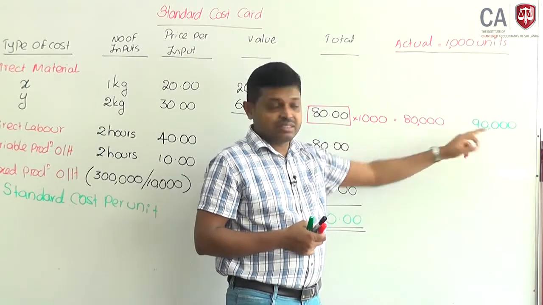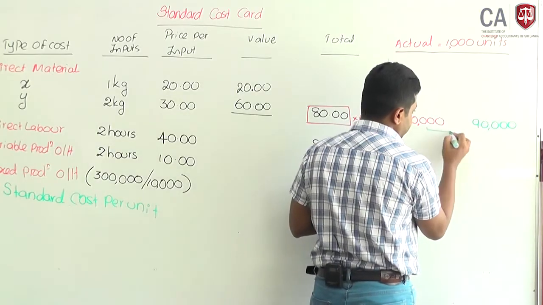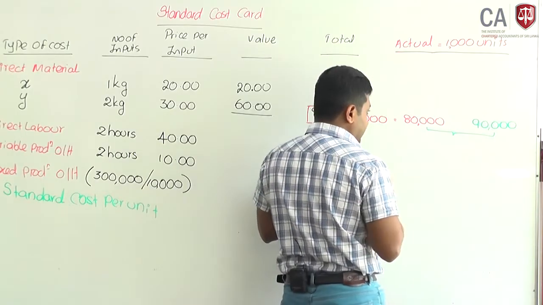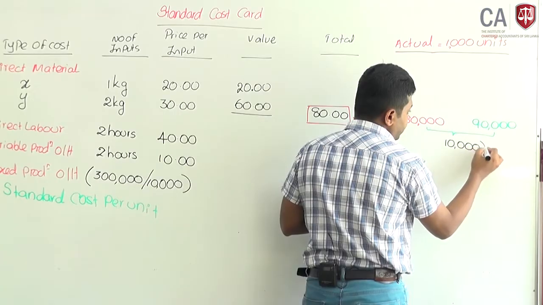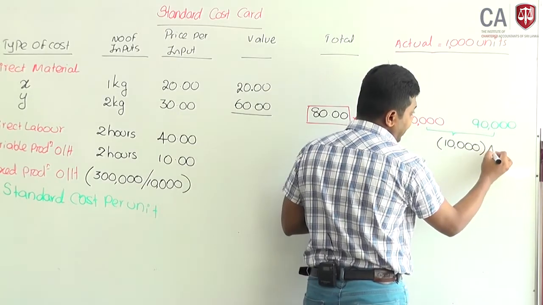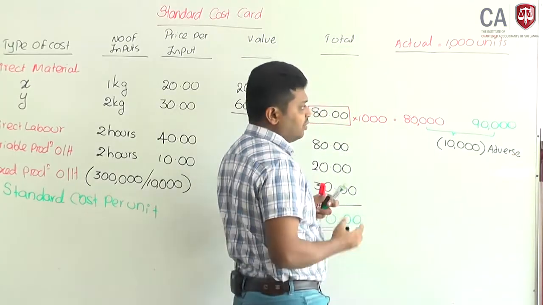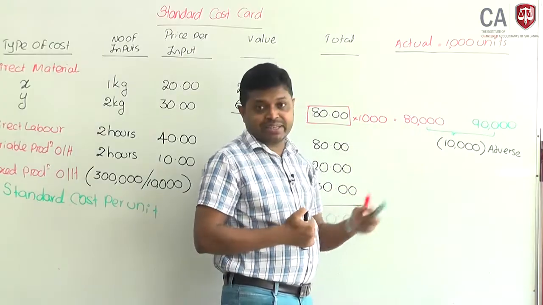There is the difference. That difference we call variance. There is a variance of 10,000. It's a negative variance. We call it adverse. Adverse variance there. Why? I have spent more than estimated.